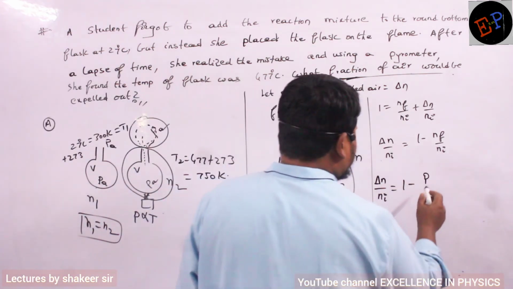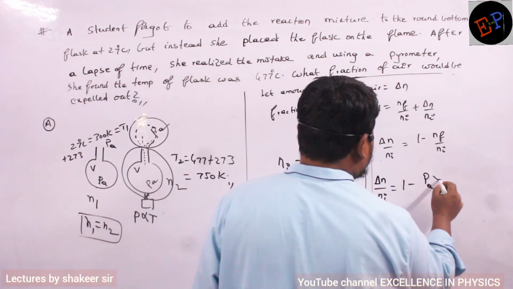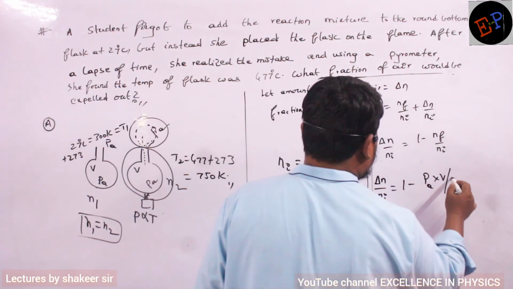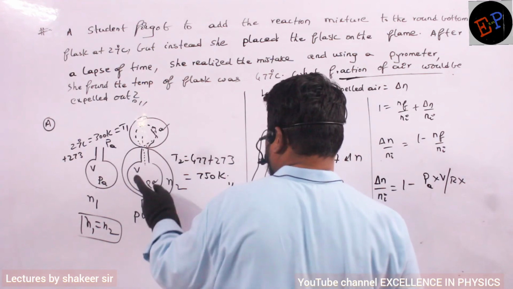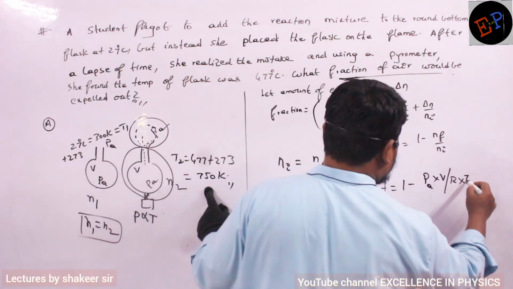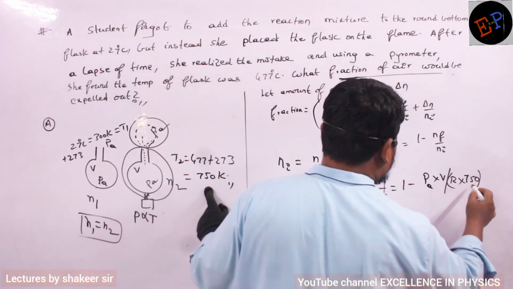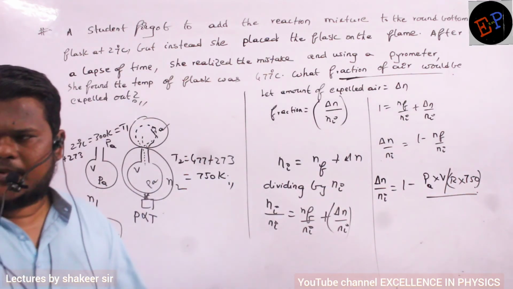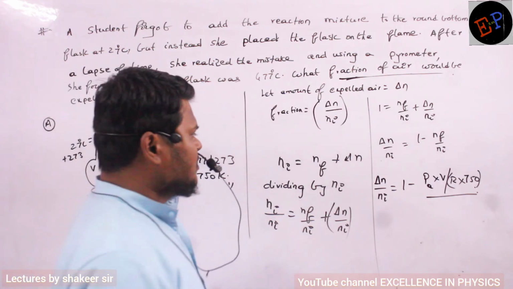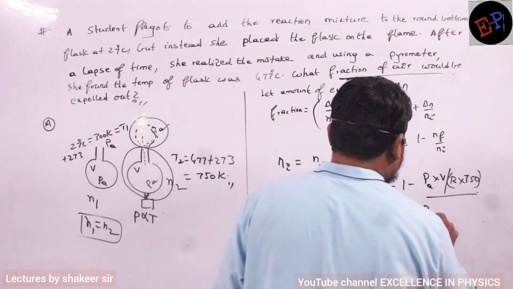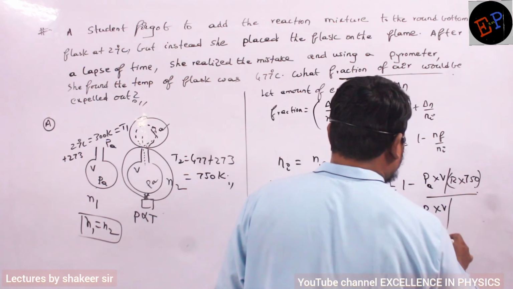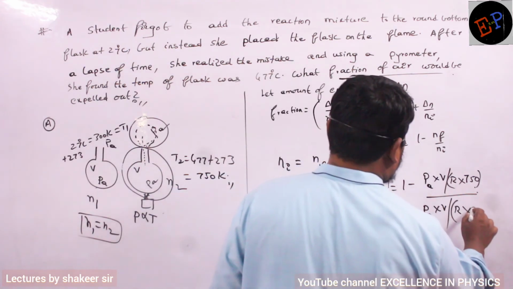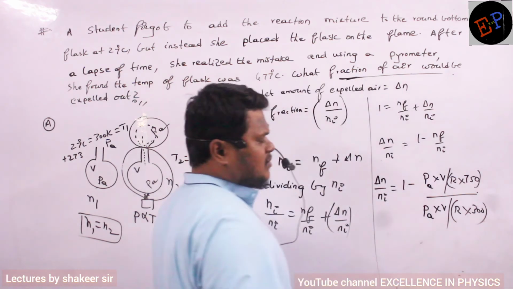So you can write atmospheric pressure. So PV, and what is the volume? Volume is the same volume. PV divided by R. Now what is the final temperature? Final temperature is 750. Divided by Ni. What is Ni? Initial number of moles. Again PV is equal to nRT only, so n is equal to PV by RT. P is atmospheric pressure only. Volume is the same volume. R is the same. And what is the initial temperature? 300. Clear? That's all.